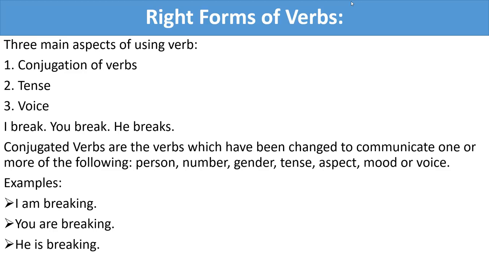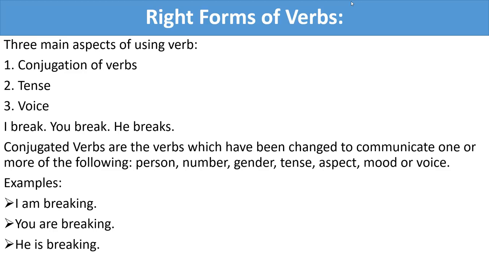Then the next one, he is breaking. He is the third person singular number, so you have to use is and as usual ing with the main verb. He is breaking. So this is the conjugation of verb. You have to use the verb according to the person, number, gender, tense, aspects, mood, or voice.